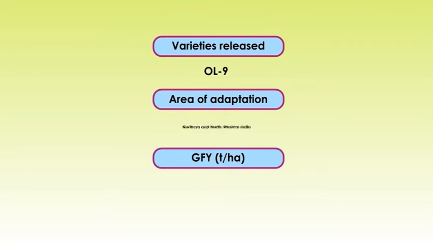OL9, which is adapted to northern and northwestern India, is having 45 to 55 tons of green fodder yield per hectare. JHO810, which is adapted to Kashmir Valley, is also having 50 to 60 tons per hectare green fodder yield.